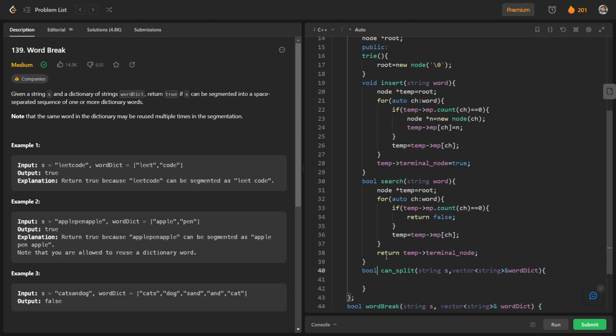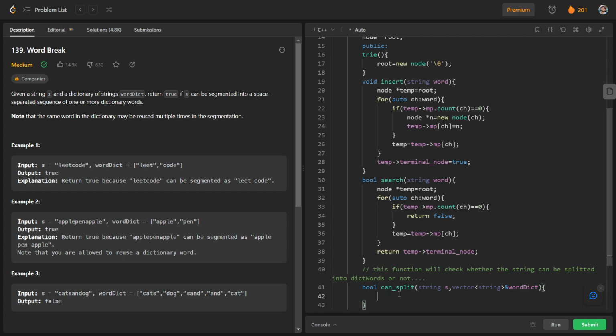And what this function will do, I will write here: this function will check whether the string can be split into dictionary words or not. So this function will check this part. We will use some sort of memoization here.